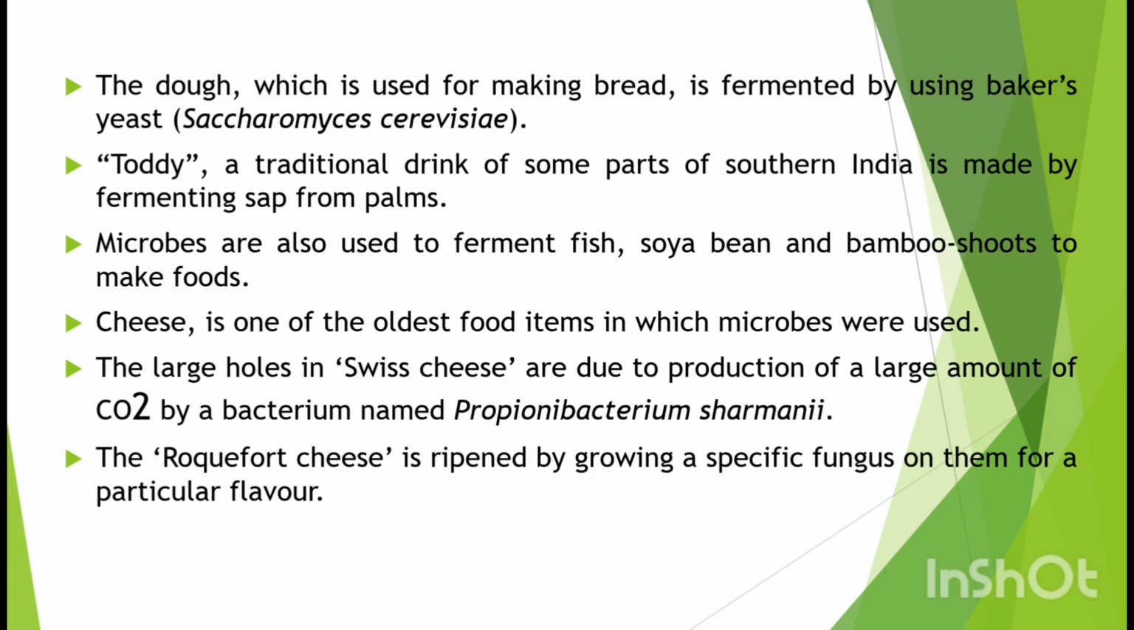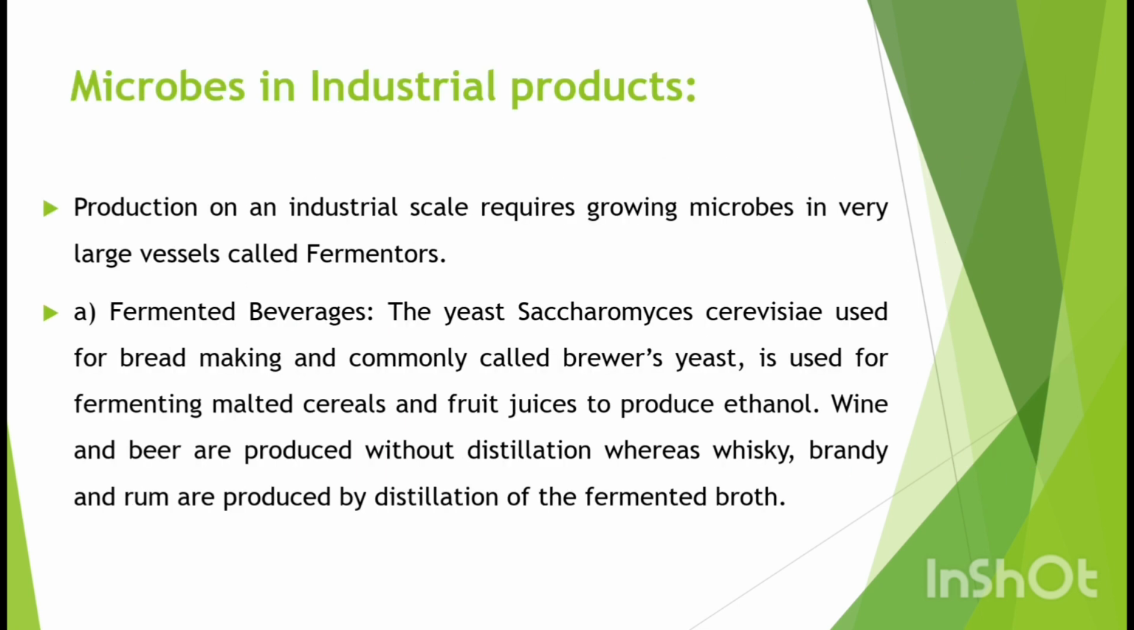Then cheese, which is one of the oldest food items in which microbes were used. The large holes in Swiss cheese are due to the production of a large amount of carbon dioxide by the bacterium named Propionibacterium shermanii. Then Roquefort cheese is ripened by the growing of a specific fungus on them for a particular flavor.